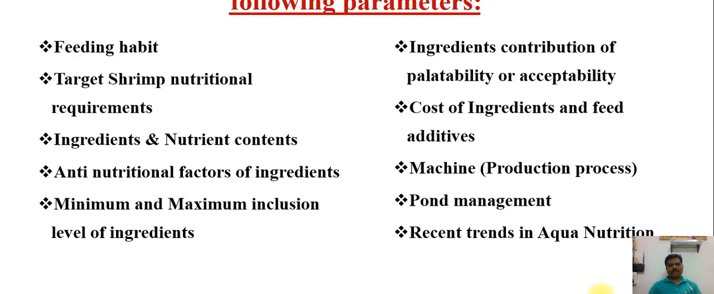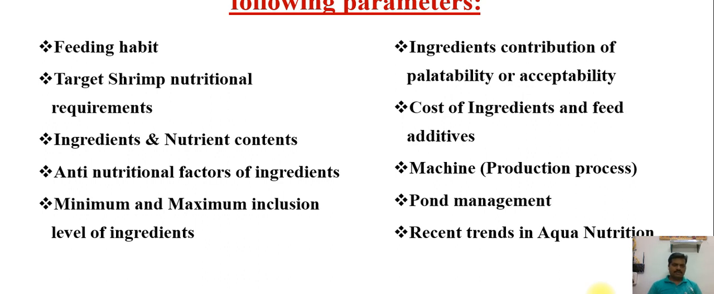So before making the formulation, we need to look at some crucial parameters for better formulation practices. A nutritionist or feed formulator must follow these parameters for better performance in feed making. One is feeding habit, so we need to know whether the animal eats more animal source or plant source. Here shrimp are omnivorous, so they will eat both plant and animal sources.